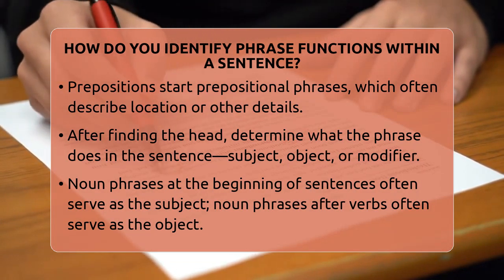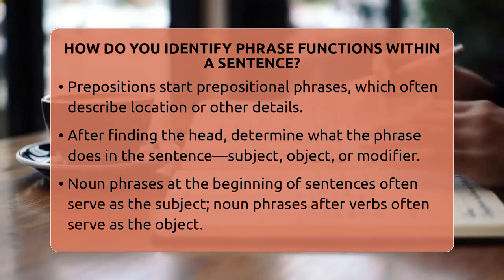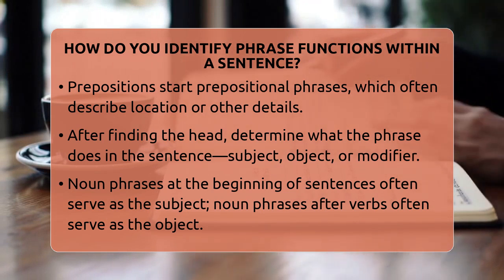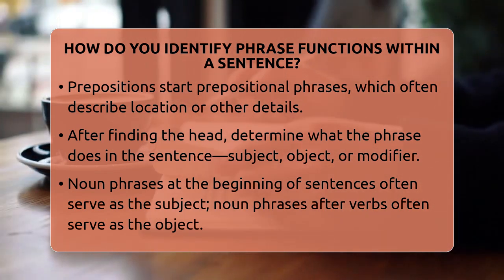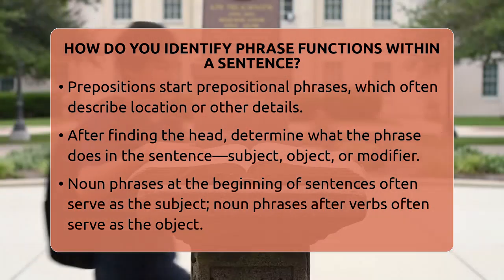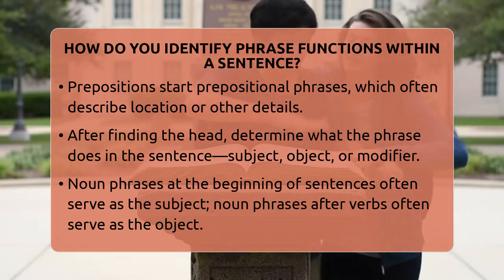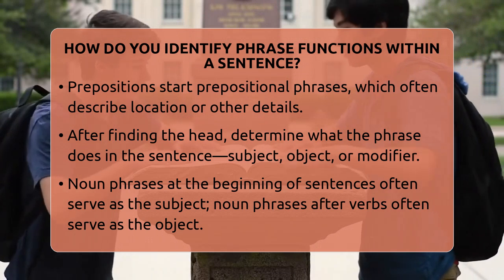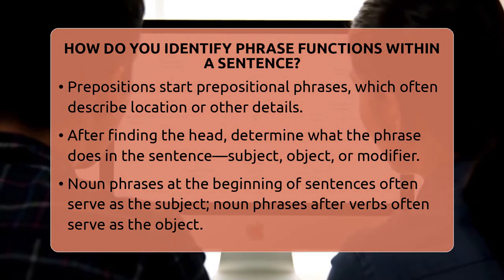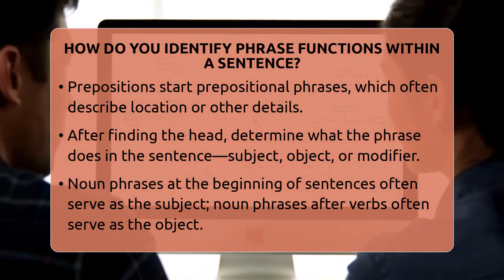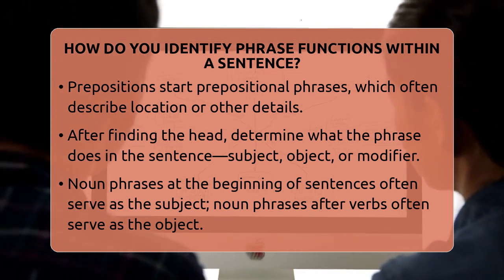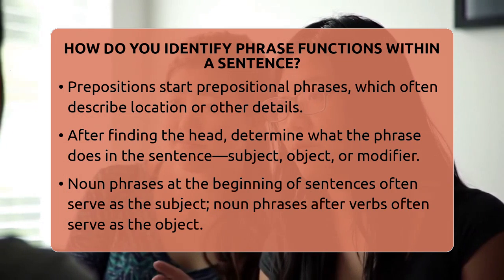Is it the subject doing something? That's usually a noun phrase at the beginning of the sentence. Or is it the object receiving the action? That's often a noun phrase after the verb. Sometimes, a phrase acts as a modifier, giving more details about a noun or verb. For example, in the phrase "the tall boy," the adjective phrase "tall" describes the boy. Or in "she ran very quickly," the adverb phrase "very quickly" explains how she ran.